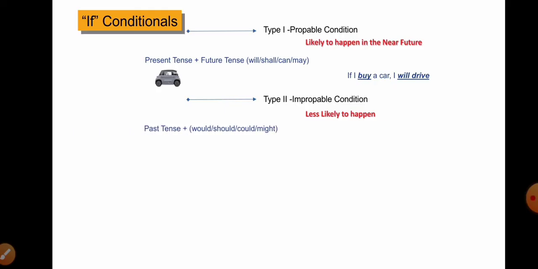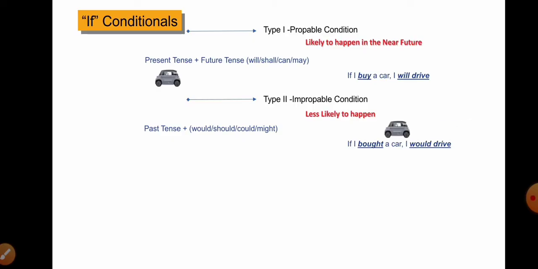Here, the conditional statement takes the past form, whereas it is followed by a sentence using would, could, should, or might. This condition is known as an improbable condition. The sentences are not based on fact and refer to a hypothetical condition and its probable result. For example, if I bought a car, I would drive it. It means that I haven't bought the car yet up to now, but if I did, then what would happen? I would drive it. So it talks about a hypothetical unreal condition.